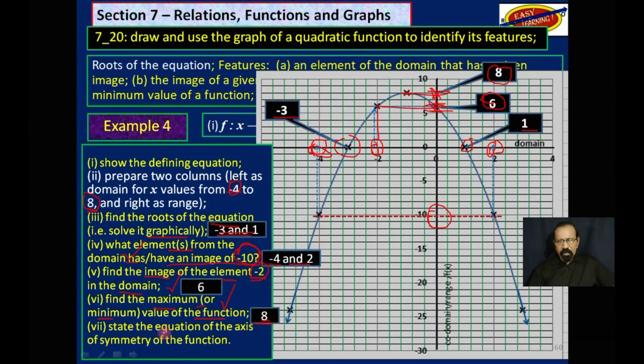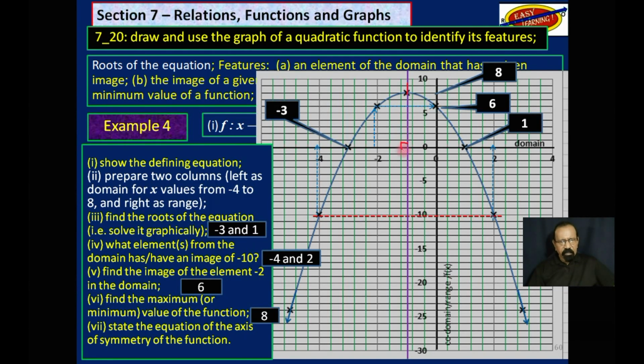And finally, state the equation of the axis of symmetry of the function. Now remember, that happens at the apex, the turning point. So it has to occur here, either the highest point or the lowest point. You draw a line through there until you reach the x-axis, and whatever value we have on the x-axis will be the equation of this vertical line. So we come here, draw a line coming down.